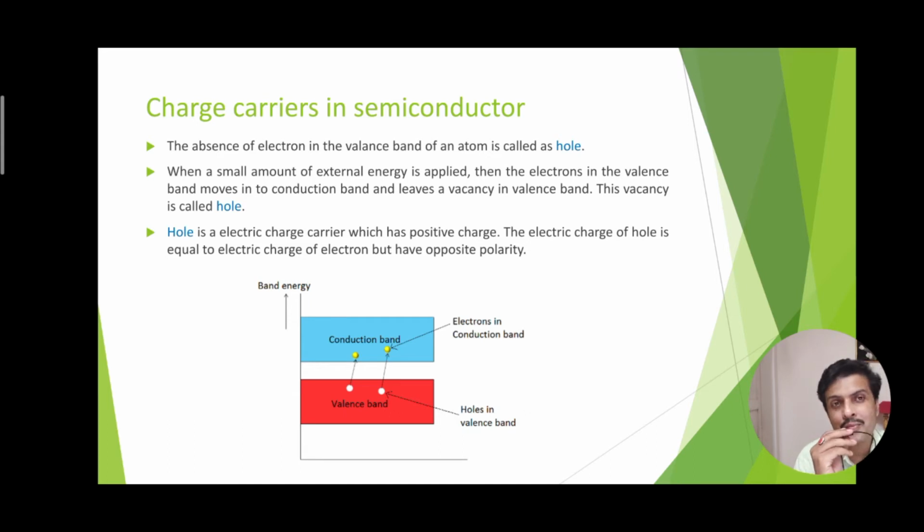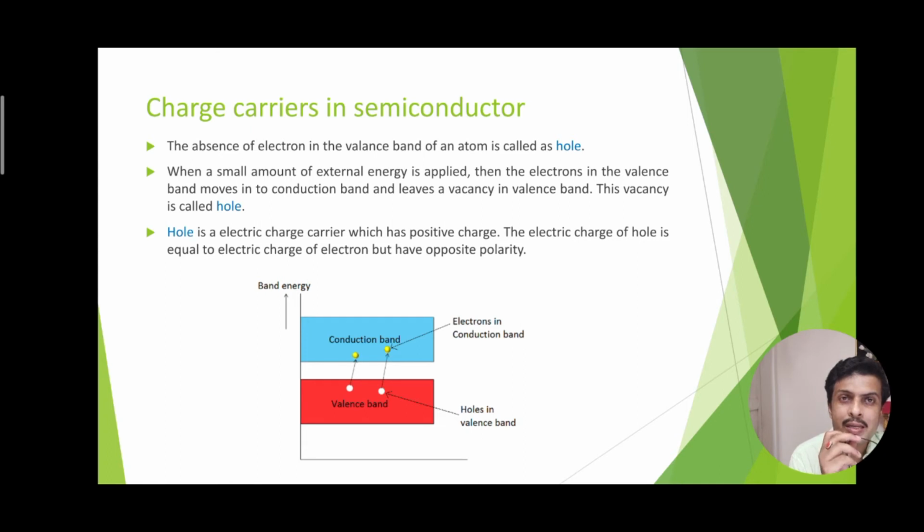So if the electrons acquire a sufficient amount of energy, then they become free. Free means they can move into the conduction band, and at that time they create an empty space in the valence band, which is known as a hole. Thus a hole is created by the absence of an electron when the electron jumps to become free from the valence band.